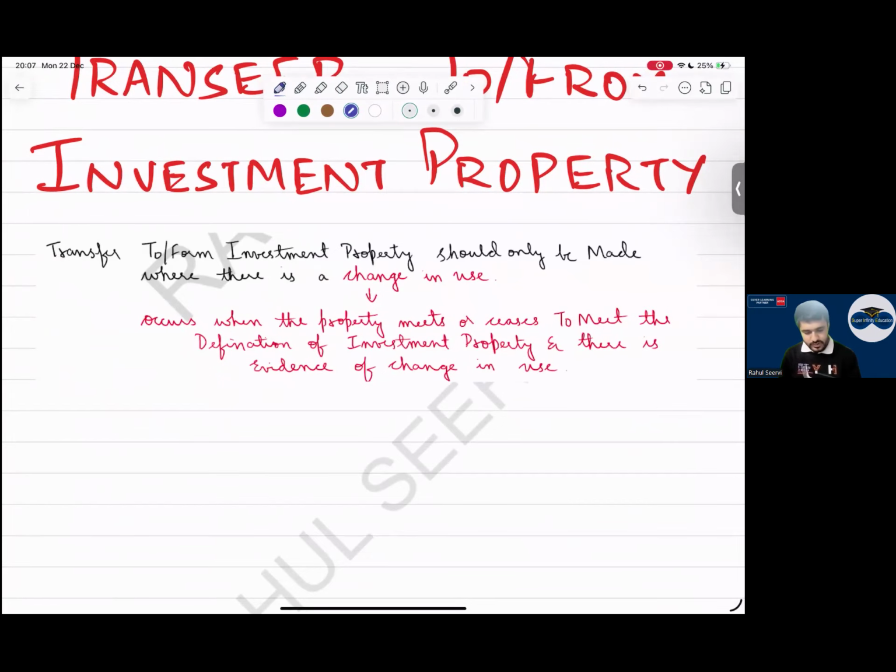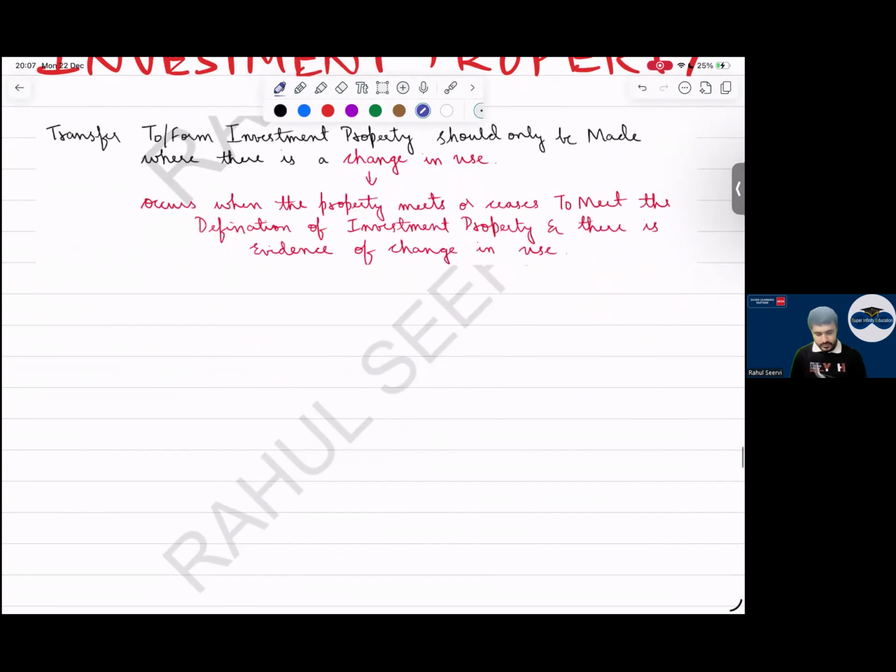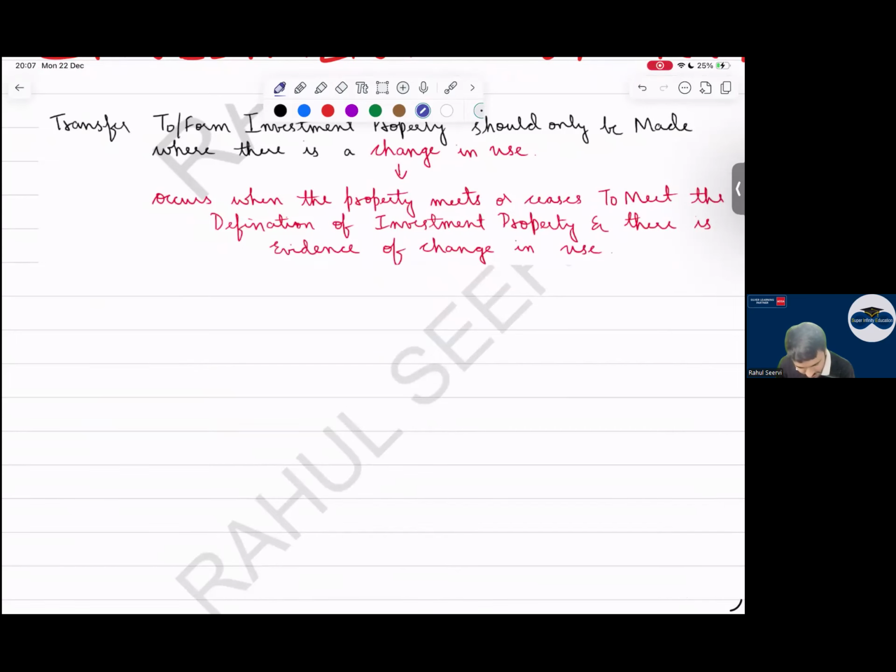Now write down, everyone. If you are not writing, you are saying, sir, we will use the notes. No issues in that. First, let me draw a diagram here so that it will help you. Today, this is my office building. So for the office building, I will use what, sir? IAS 16.